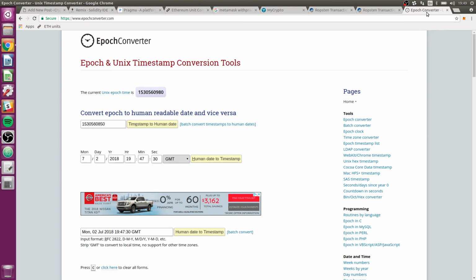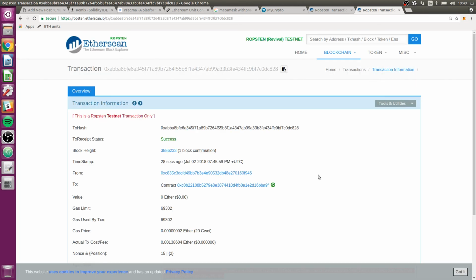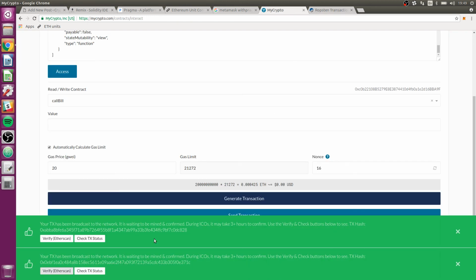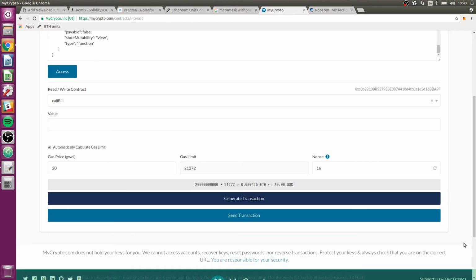So, anyway, this has now, ooh, this one failed. So we got a failure. It says out of gas. Oh yeah, I ran into that last time. So let's go back to my crypto. Close both of these. Let's change the gas limit. And this actually does seem like a really low gas limit. Oh, can I not change this? Hold on. I should be able to generate, send.